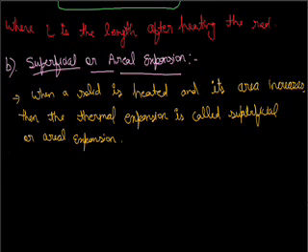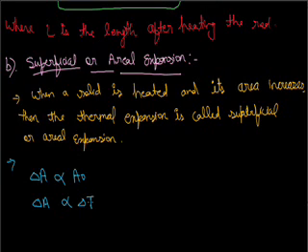Now, in the same manner as we write in linear expansion, here A naught is the original area, and if we heat it, then its change in area is delta A. Delta A is directly proportional to the original area, and also directly proportional to the change in temperature.